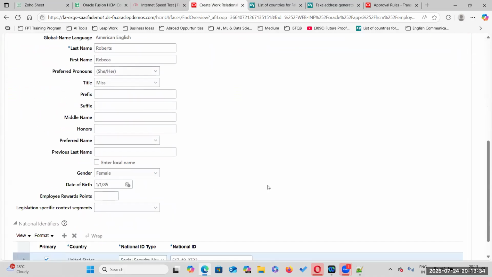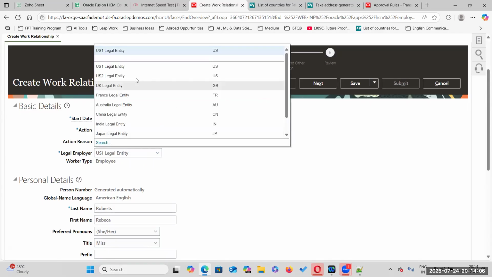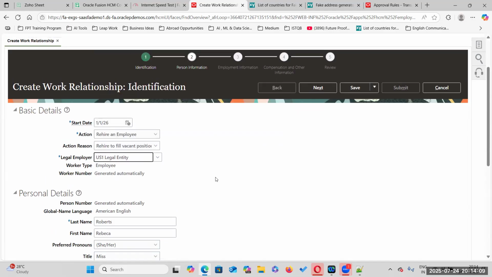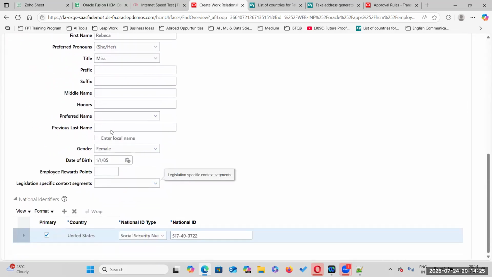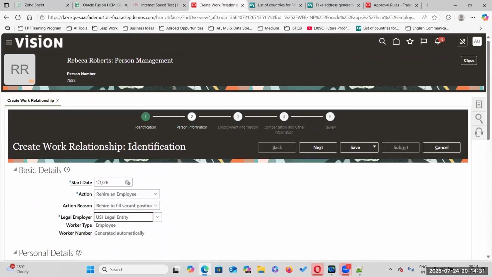Sir, if we give another legal employer, that will be a new hire, no? If it is in the same enterprise, this is also that kind of thing. If you want to change the legal employer, you can. Generally, rehire means you are hiring within the same company only. But Oracle will allow you to hire within the enterprise level. That's why we don't have any change in the details also. Only what we are changing is the rehire.